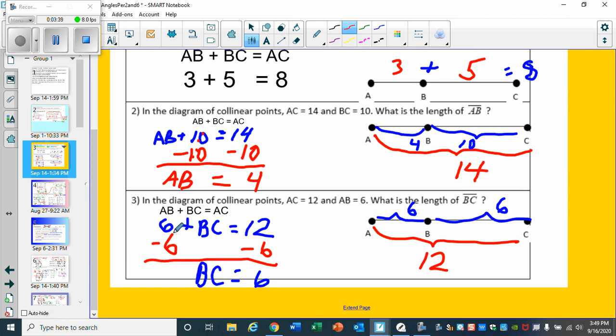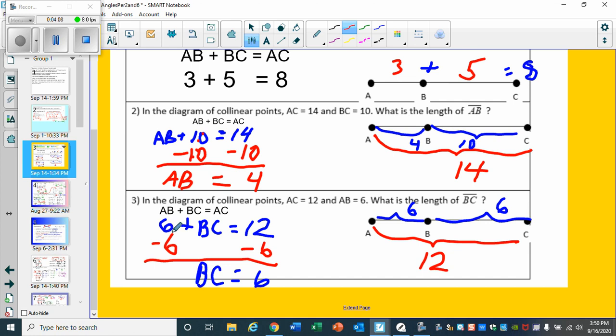Do the same thing for number 3. AB was given to us, 6 plus BC. We didn't know that yet. And then AC, which is 12. So also notice, again, whenever you see the same letter come up more than once, that's your point. So it could be the midpoint, it might just be a regular point, somewhere between your two endpoints.